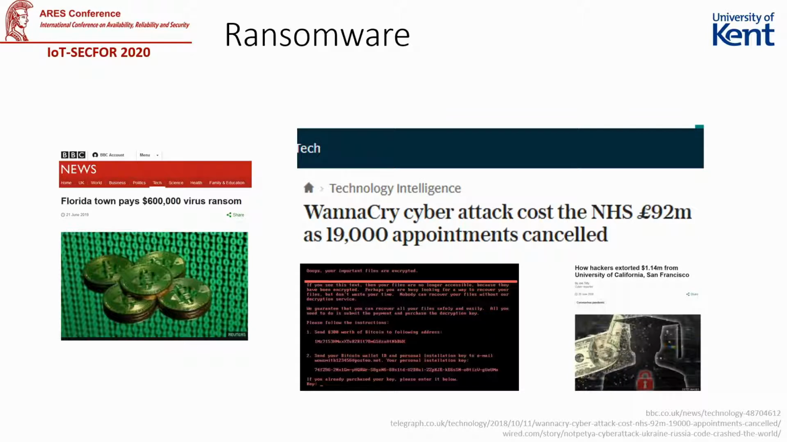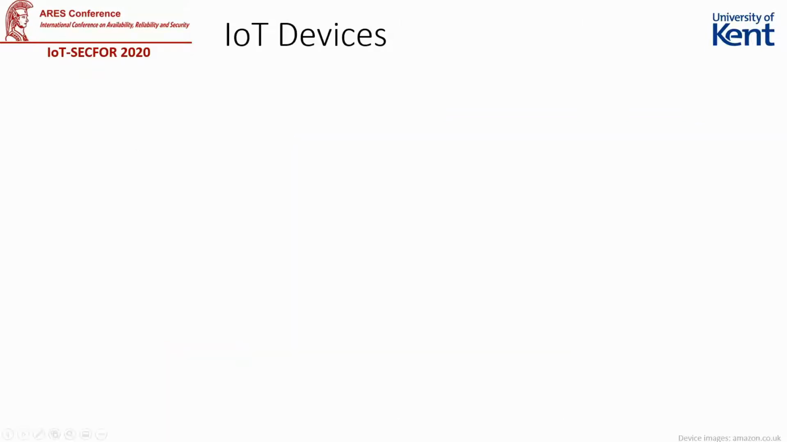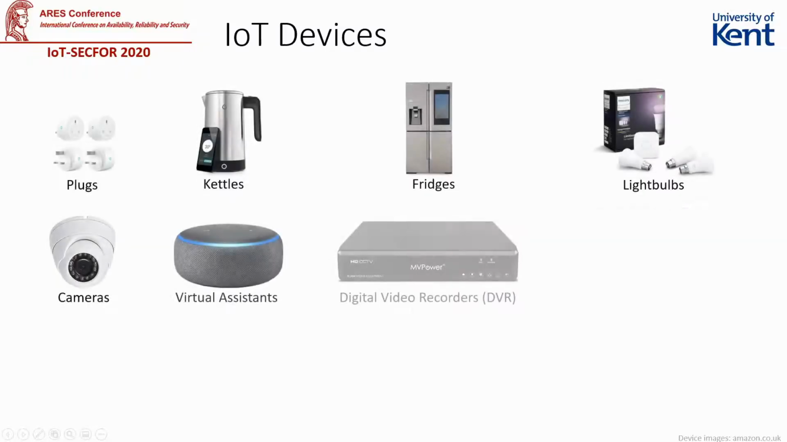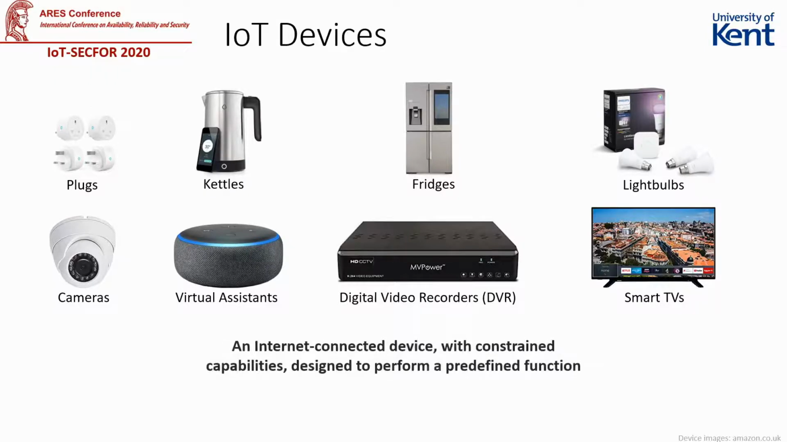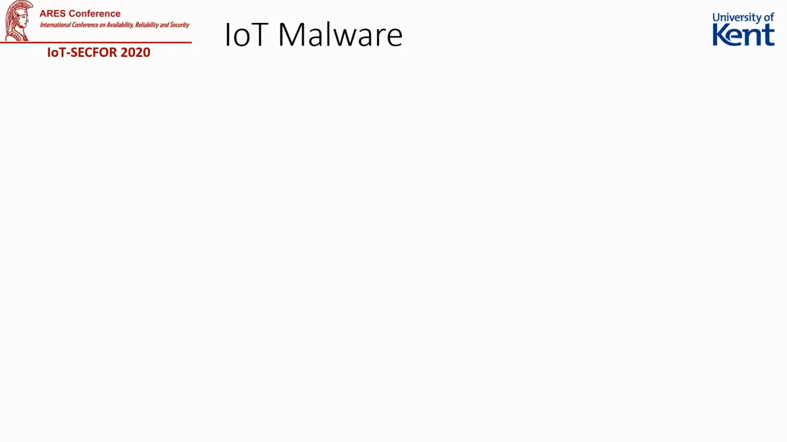The Internet of Things is a network of embedded devices and sensors connected to the Internet, allowing them to communicate, interact, and share information. Some examples of IoT devices include surveillance cameras, virtual assistants, DVRs, and smart TVs. While it can be argued that any device that can connect to the Internet could be considered an IoT device, in the context of this work, we consider an IoT device as an Internet-connected device with constrained capabilities designed to perform a predefined function. The Internet of Things has been targeted by many families of malware with varying purposes.